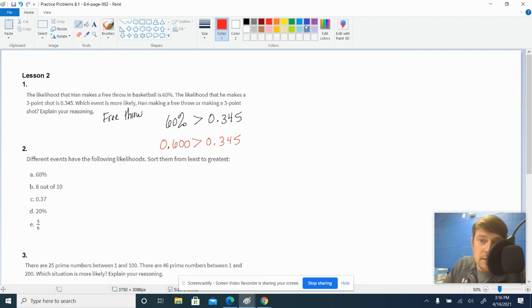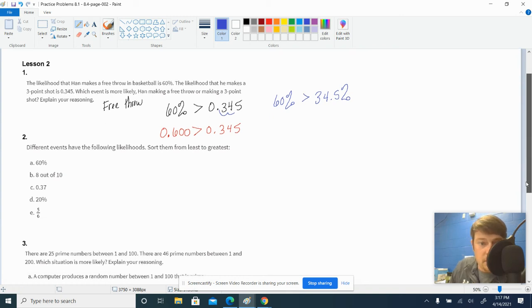Another way you can think about this is if you change them both to percentages. 60% is bigger than the percent version of this. If you move it over twice, that would be 34.5%. Okay. Either way you look at it, free throw, better opportunity of making it versus the other. Explaining our reasoning, you could also say something like 60% is more than likely. It's likely to happen, and a 3-point shot is unlikely. You could say something like that.